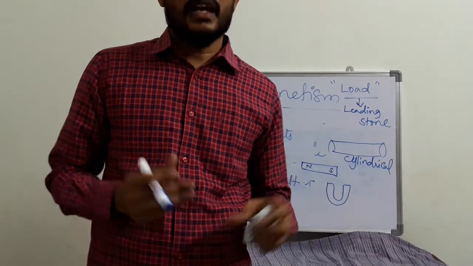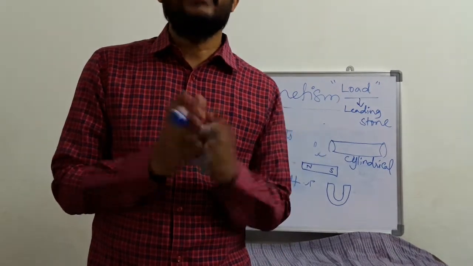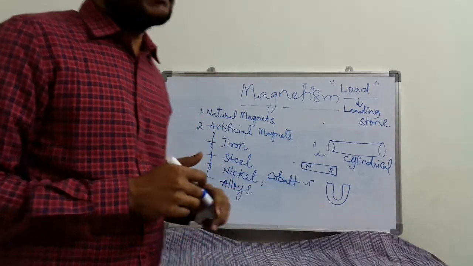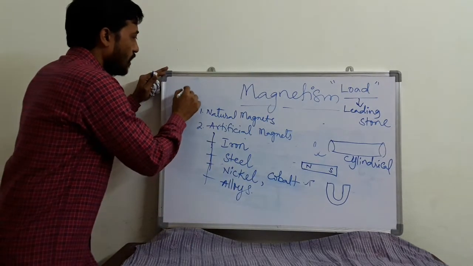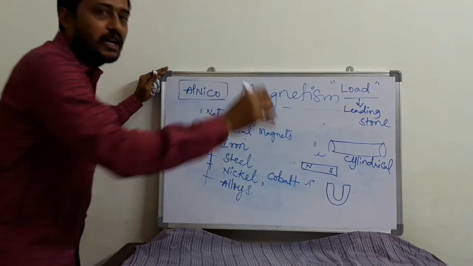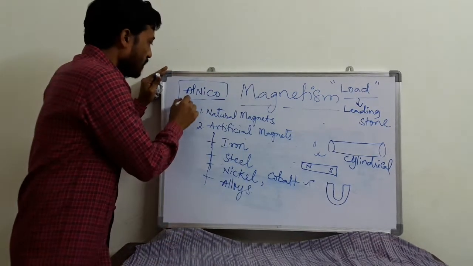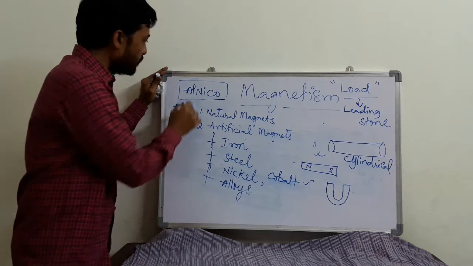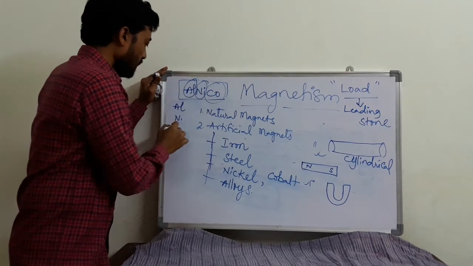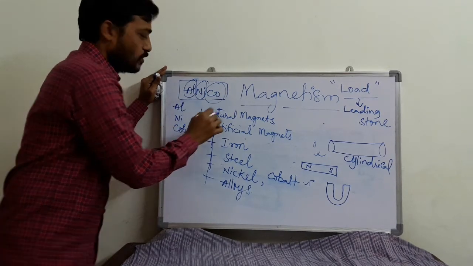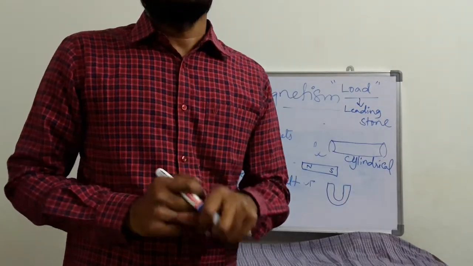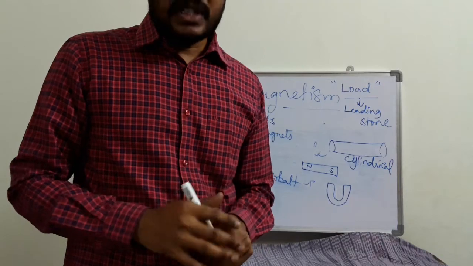So what is an alloy? Alloy is nothing but a group of some metals. The best alloy in magnetism is called alnico. What is alnico? A stands for aluminium, Ni for nickel and Co for cobalt. When these three are added, it is a very strong artificial magnet.